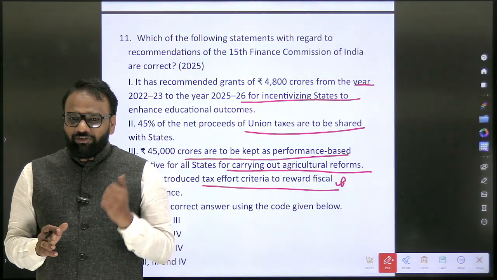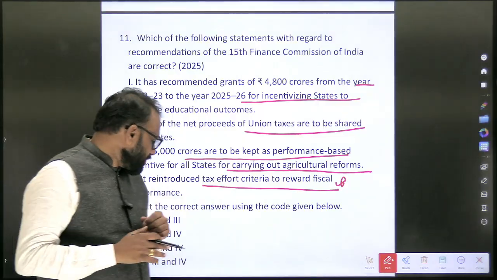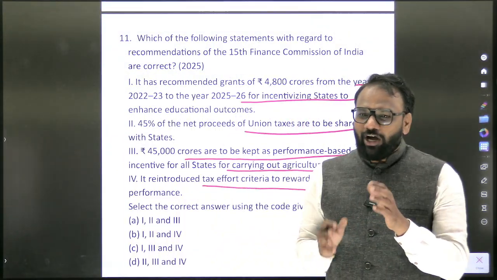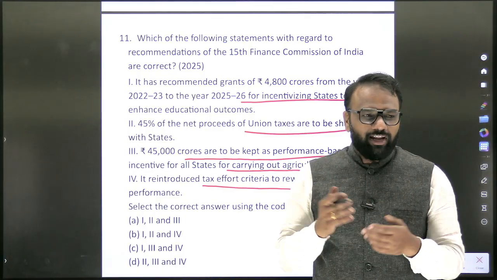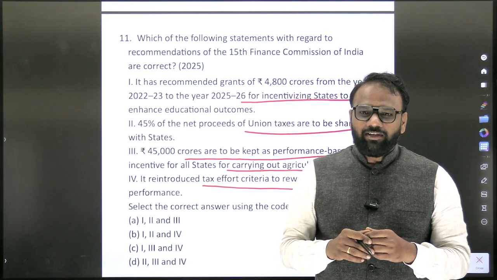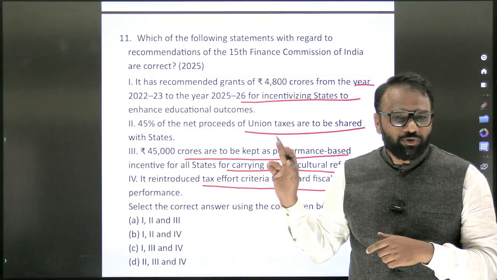Now here, first before discussing this question, you should tell me, to this question the options have been set as 1, 2 and 3 and so on. Can they set an option like this? How many of the above are correct? Only 1, only 2, all 3, all 4, none. Why? Yes. They cannot set such kind of options to this question.